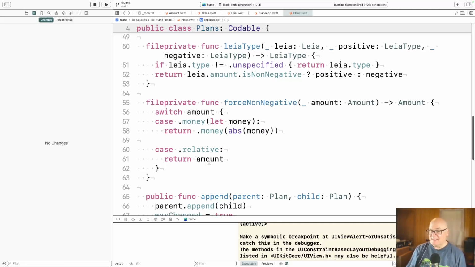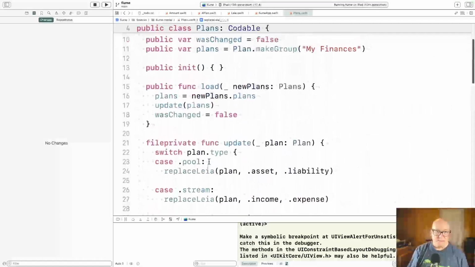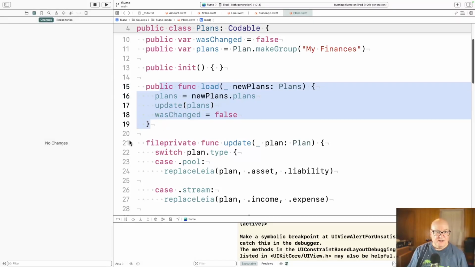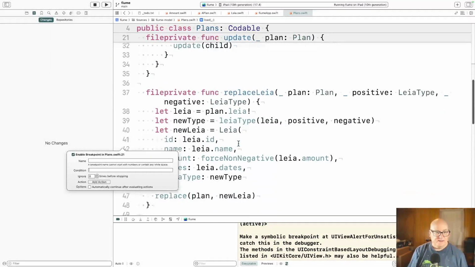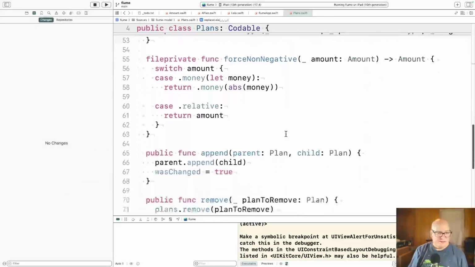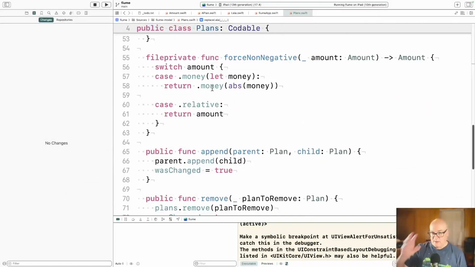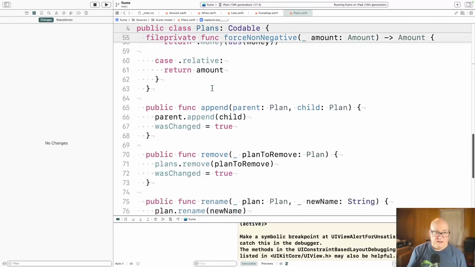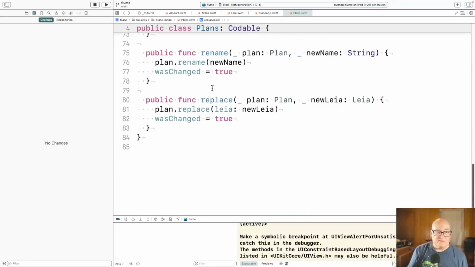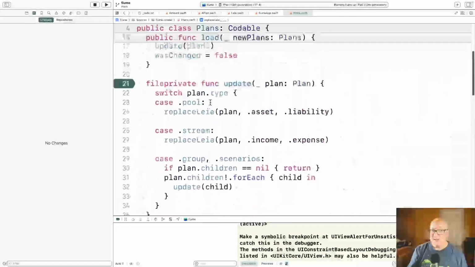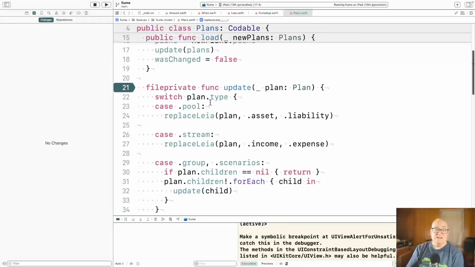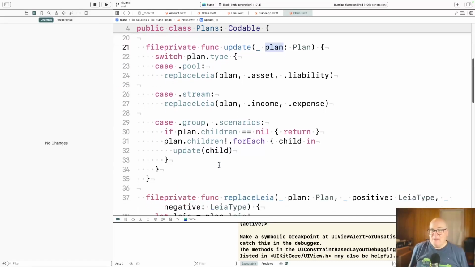Okay, and as I look at this code now, these lines were kind of there before without the update, so we had 3 or 4 lines there, but everything from 21 down to 64, that's all there because of the persistence and trying to make sure we can read the old file and the new file formats. The rest of it is basically another 20 or 25 lines. So more than half is basically dealing with the persistence at this point. It would be even more if it weren't codable and I had to write my own decode encode routines. But I'm trying to stay away from that.